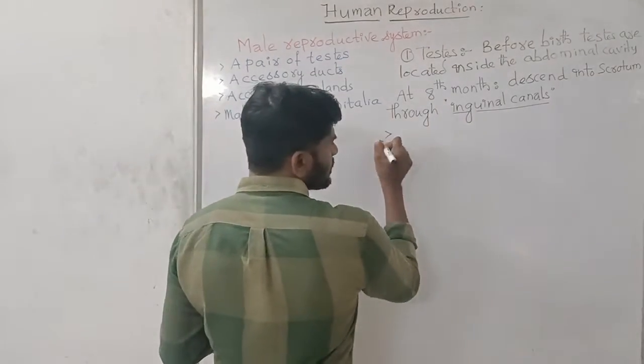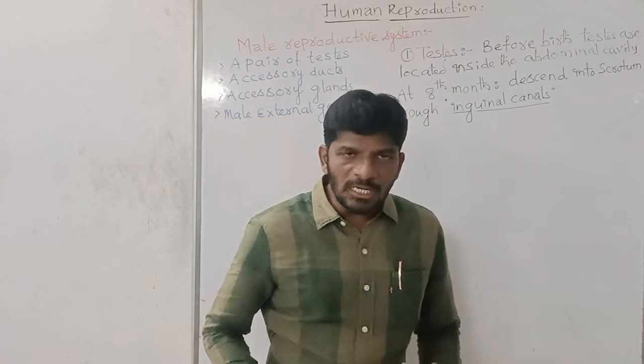In some children, the testes are unable to descend into the scrotum.